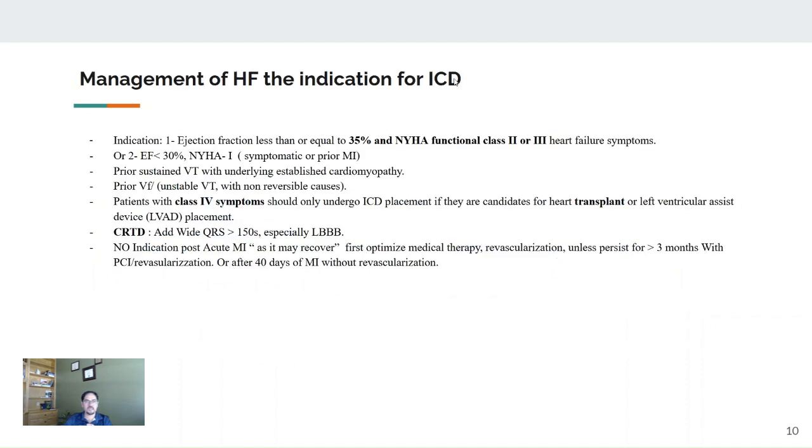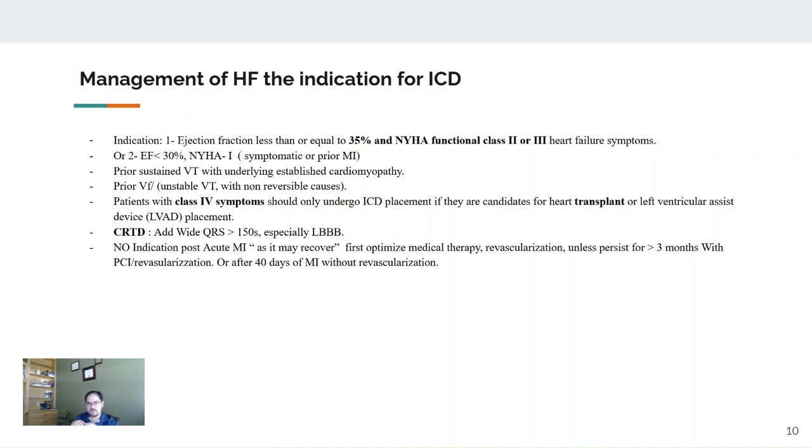Again, management of heart failure is not only medication, there is also adding devices. Those devices are ICD and CRT-D. What's the indication? The indication you need to read carefully in the passage. If the patient is symptomatic heart failure, New York classification 2 or 3, and ejection fraction is already less than 35, then there is an indication for an ICD.